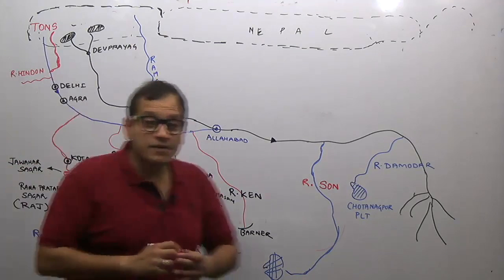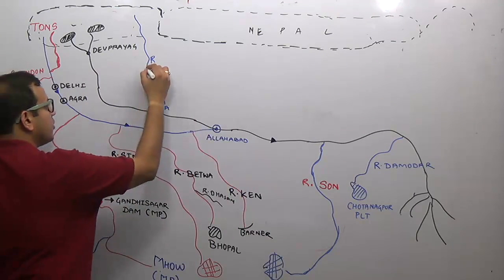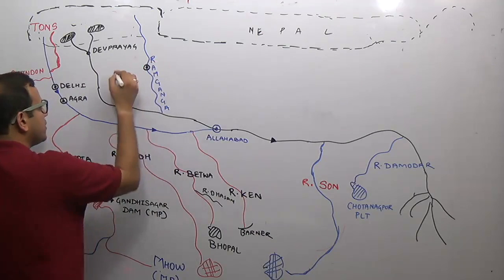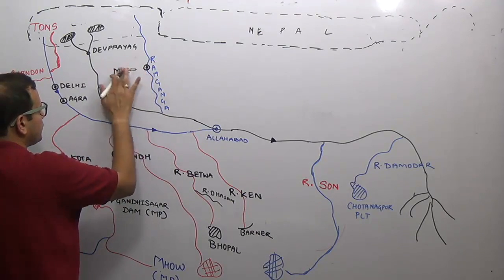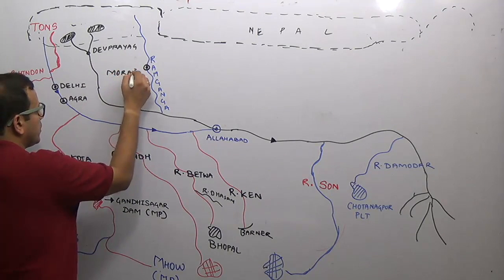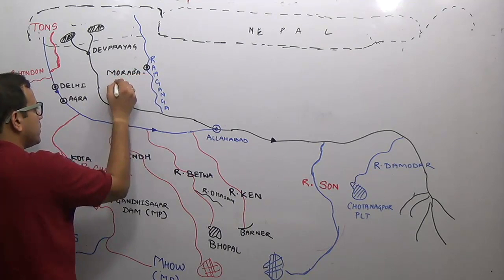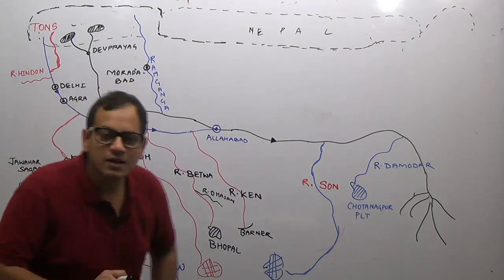The Ramganga river is famous for one city which is known as the Pital Nagari or the brass city of India, that is Moradabad. Moradabad is located on river Ramganga.